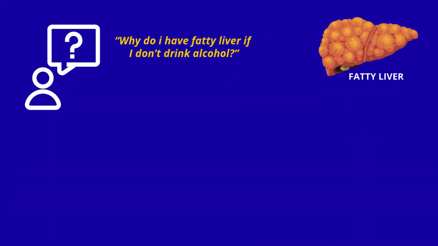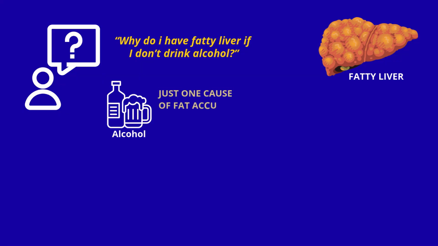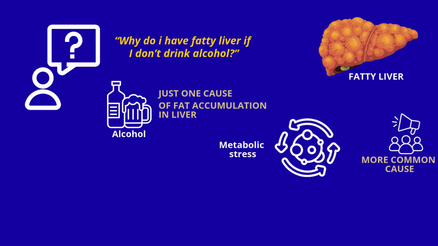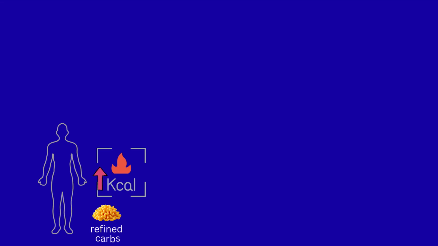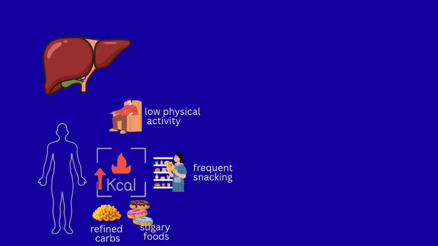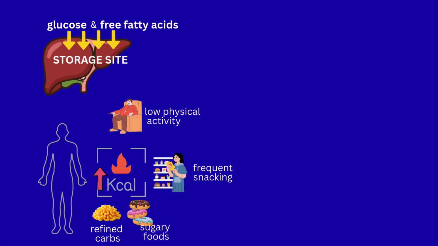One of the most common questions people ask is, why do I have fatty liver if I don't drink alcohol? This is an important question. Alcohol is only one cause of fat accumulation in the liver. Today, the more common cause is metabolic stress. When the body is repeatedly exposed to excess calories, refined carbohydrates, sugary foods, frequent snacking, and low physical activity, the liver is forced to process large amounts of glucose and free fatty acids. When the body can no longer store energy efficiently elsewhere, the liver becomes a storage site by default.